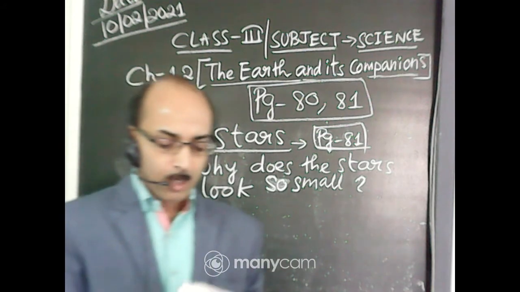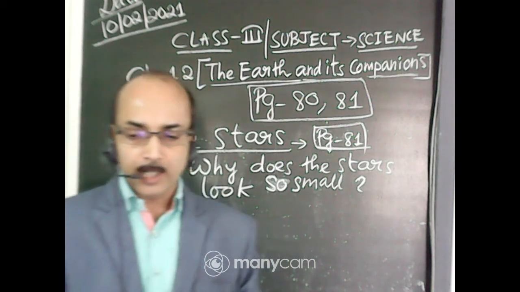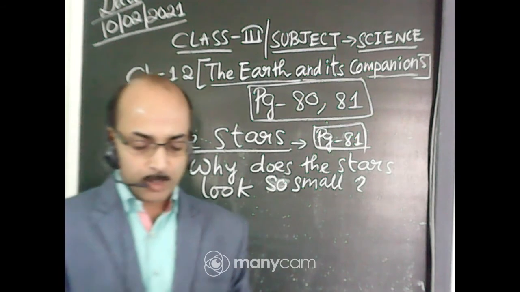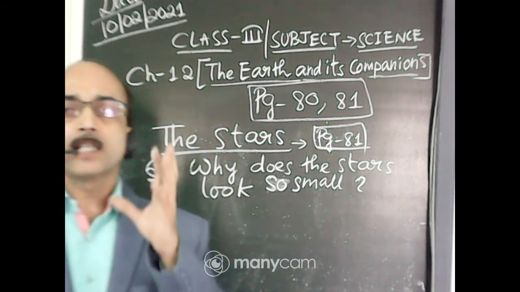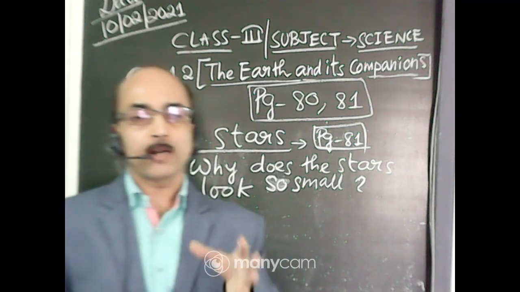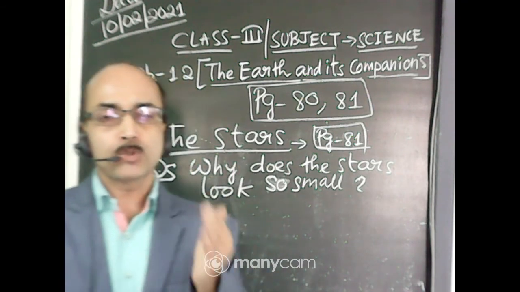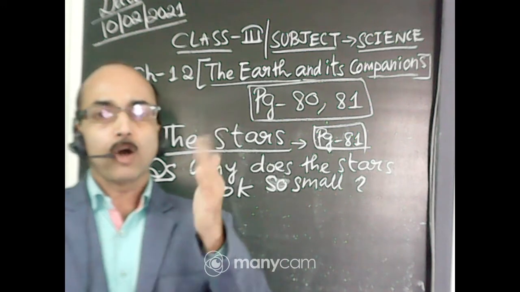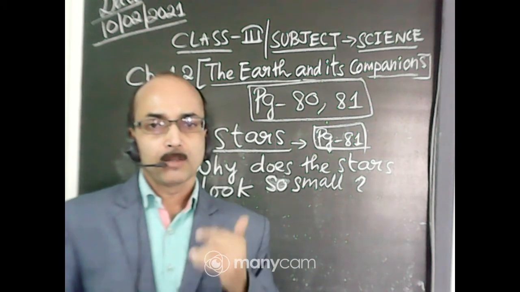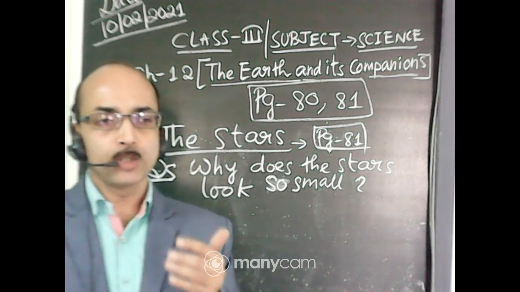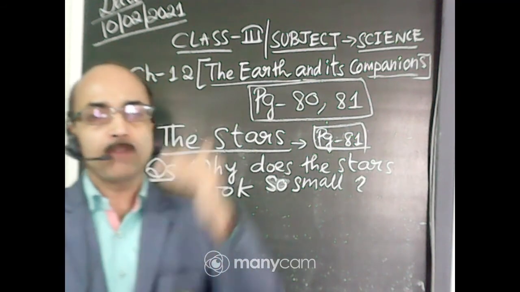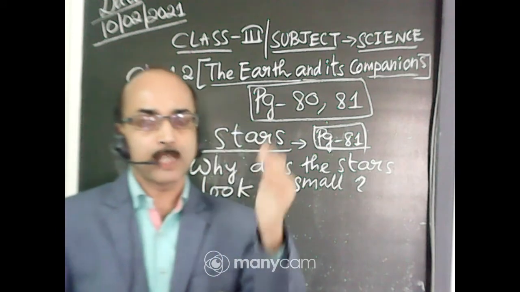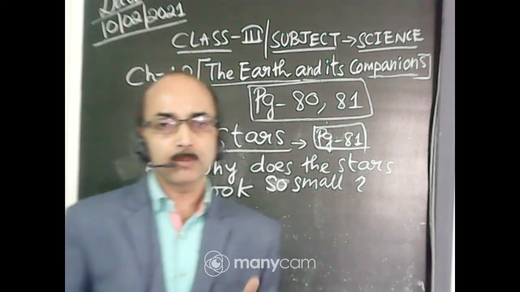We can observe stars with a telescope. Actually, we are observing the stars with the help of the telescope. A telescope is an instrument or a device that helps you to see distant objects near. These telescopes are used to see objects that are very far away from us. Okay, the distant objects you can see with the help of the telescope.